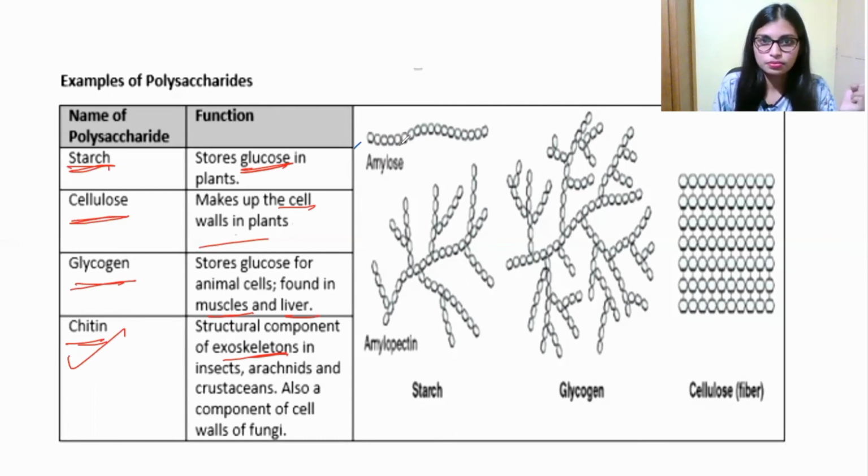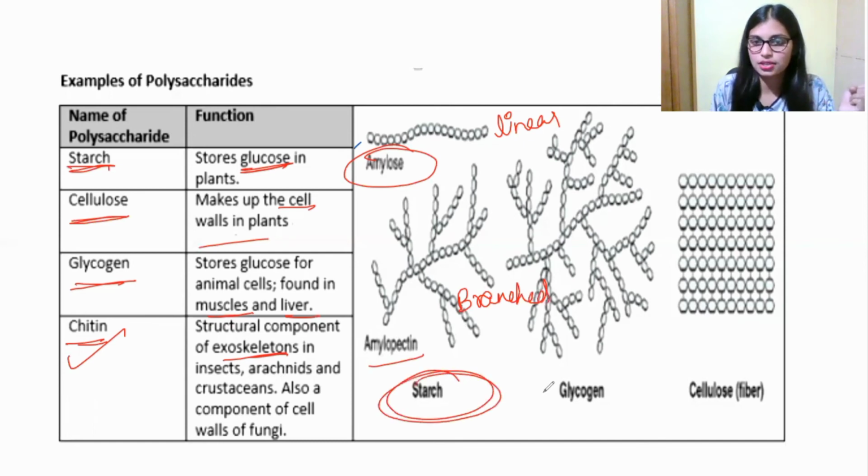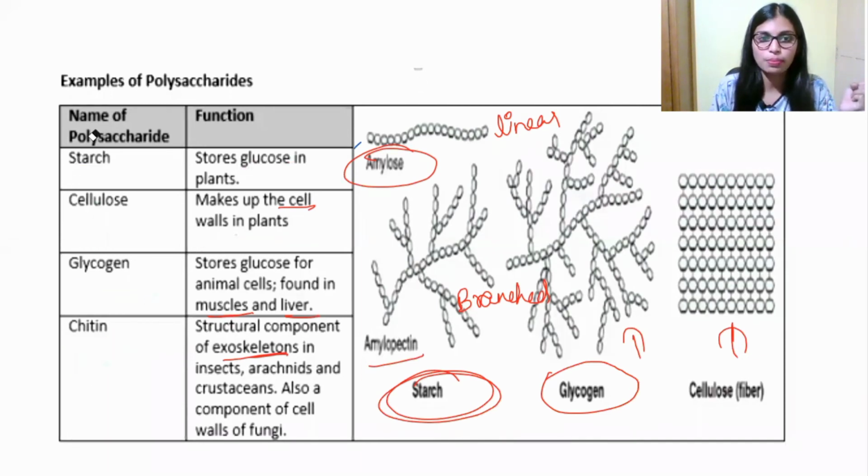So see here, this is amylose, which is a linear structure, and this is amylopectin, which is a branched structure. These two come under starch. And this is the glycogen structure and this is the cellulose structure. So these are all some examples of polysaccharides.